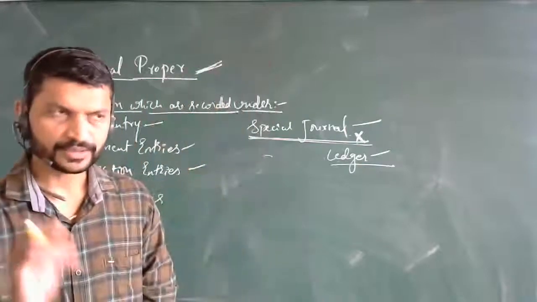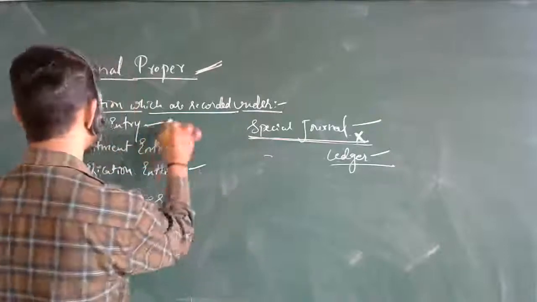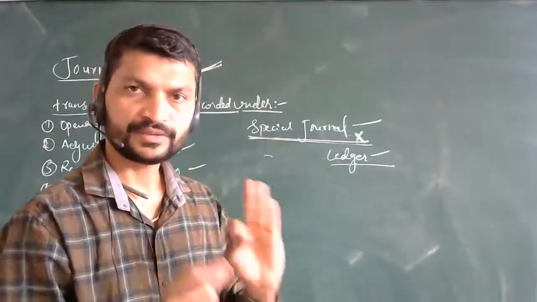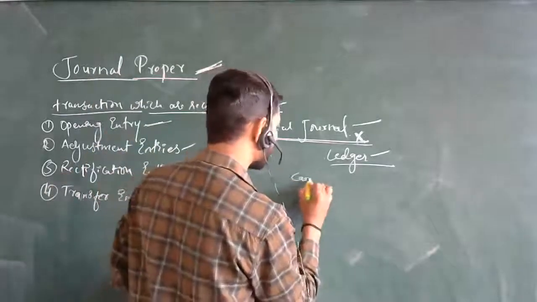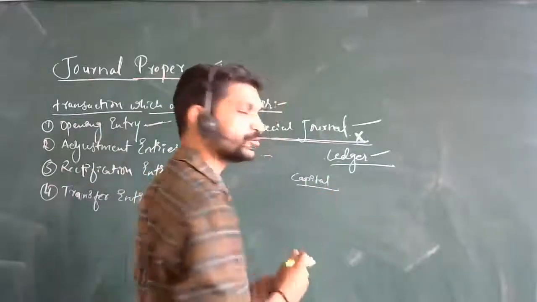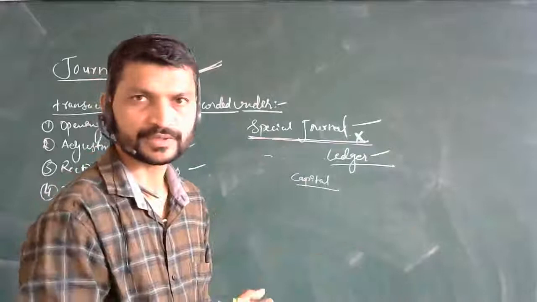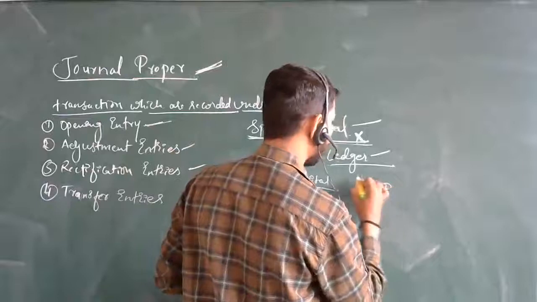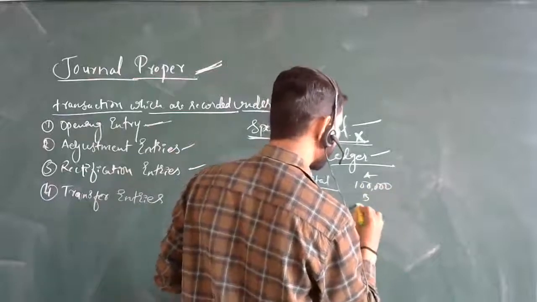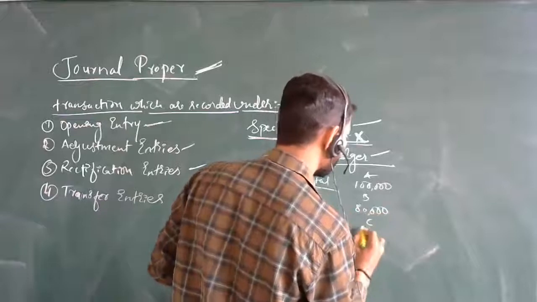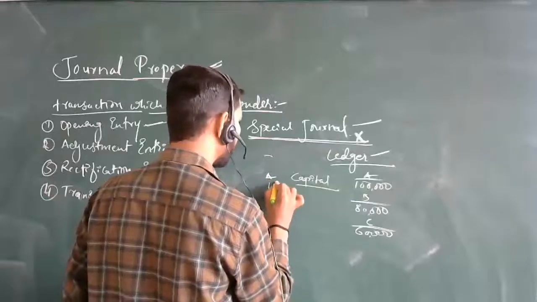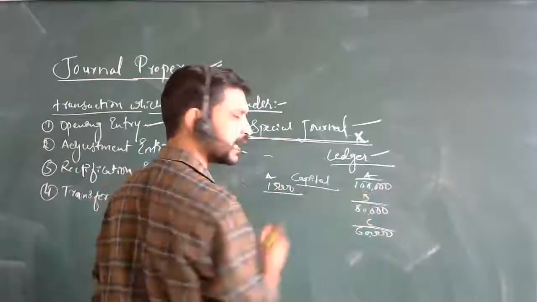See, there are certain things, as in the first point we told: assets, liabilities and capital. These three things are there. Capital means what? The partners. If you take a partners' business, in that business they have invested, A has invested 1 lakh, B has invested 80,000 and C has invested 60,000. This is the investment for them. If A has withdrawn 15,000, now what is the capital remaining for him?